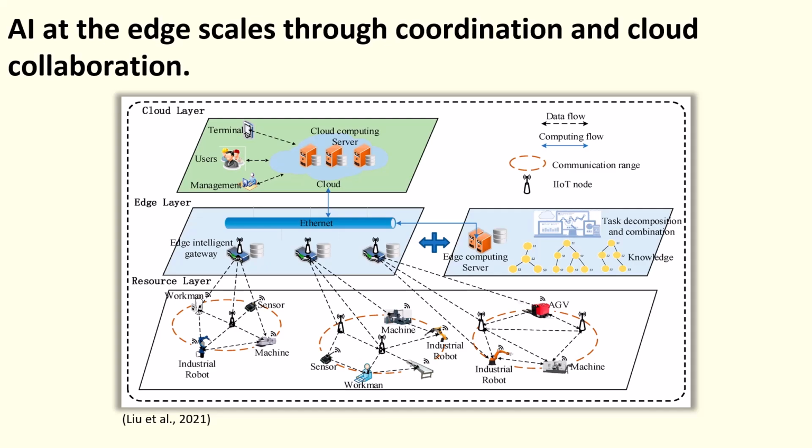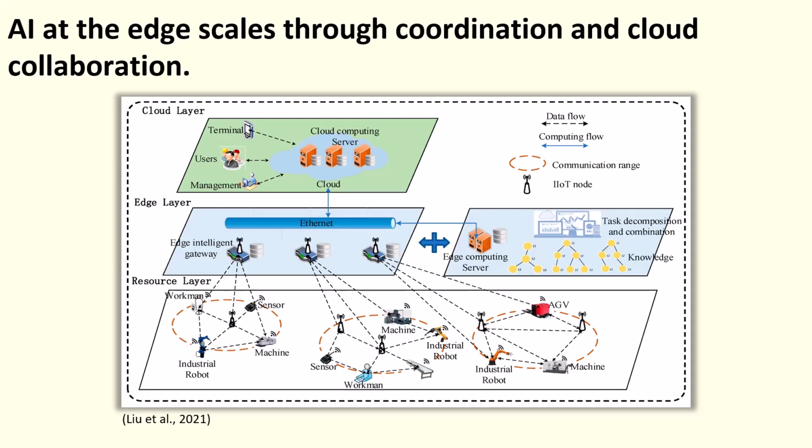Above that is the edge layer, local gateways and servers that coordinate those devices. Think of it as a brainstem, making fast decisions, routing data, and managing localized intelligence. At the top is the cloud layer, where deeper analysis, long-term learning, and system-wide optimization happen. Insights from the cloud are trained, refined, and sent back to the edge. The key is bidirectional intelligence. Devices send feedback up, and the cloud sends updates and new models back down.